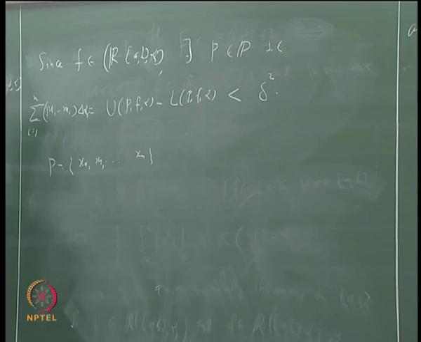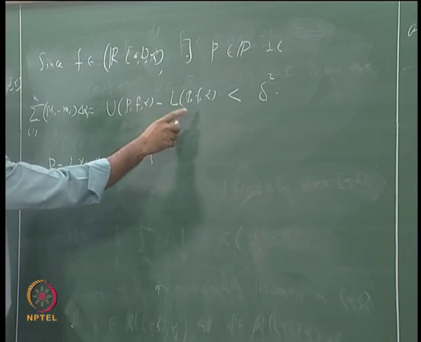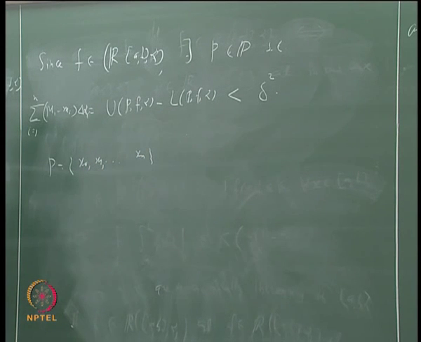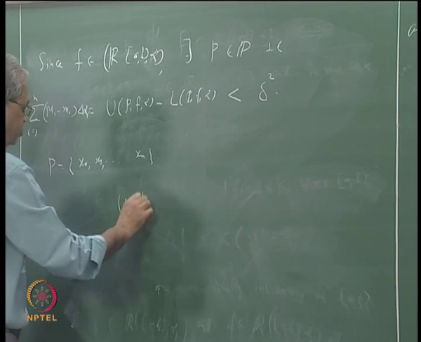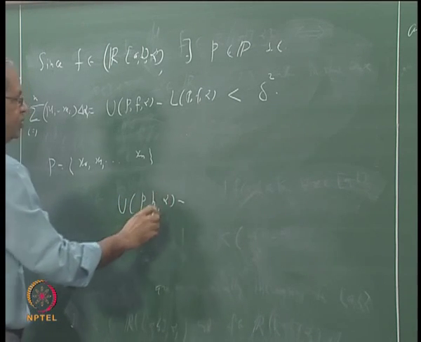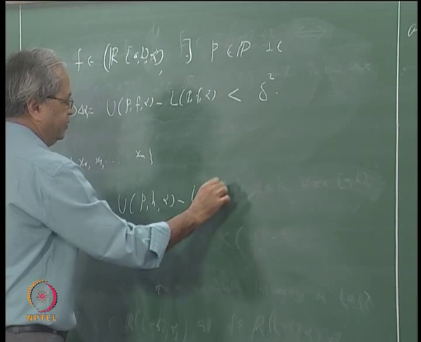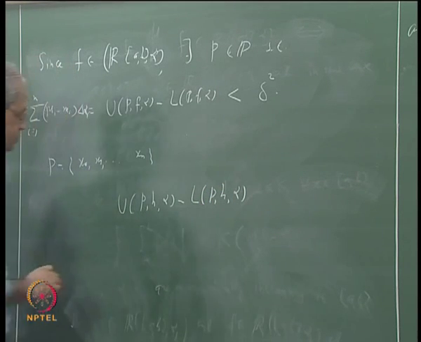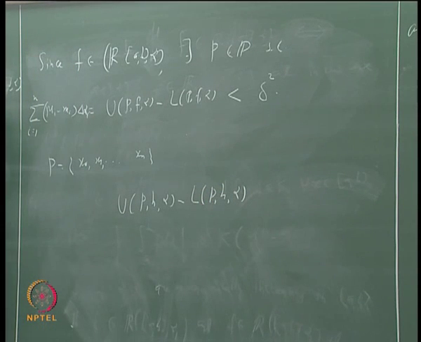Now, what are we interested in? We are not interested in UPF alpha and LPF alpha, but in UPH alpha minus LPH alpha. That is what we want to show is small. Let us write the value of that. We will have to define the new numbers corresponding to the function h.